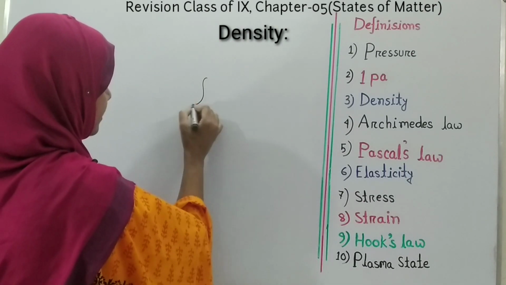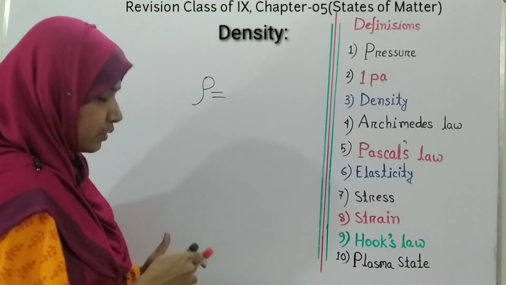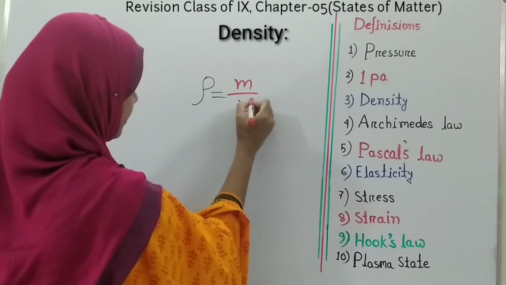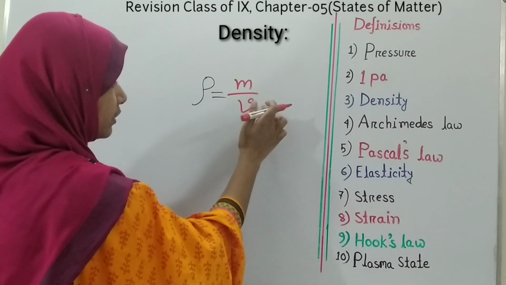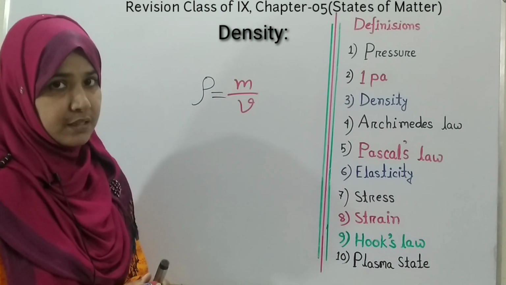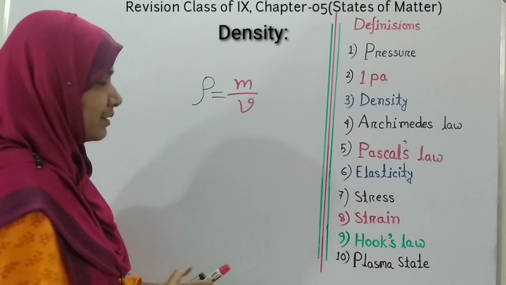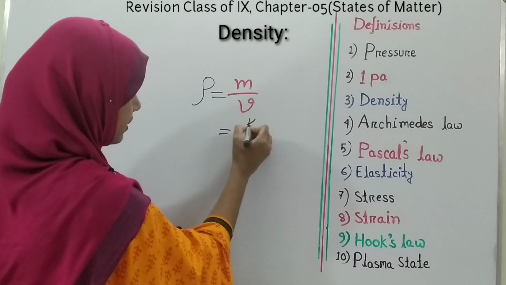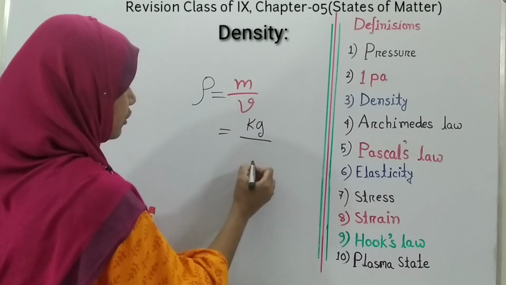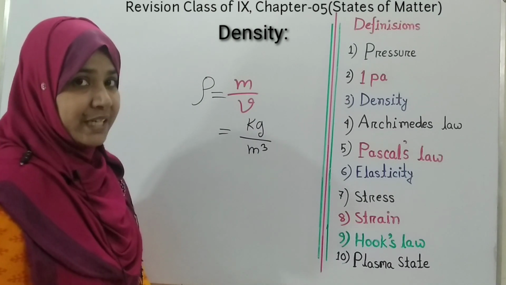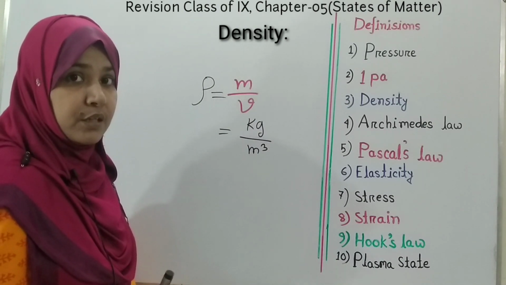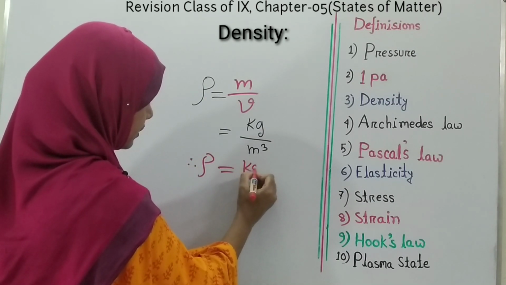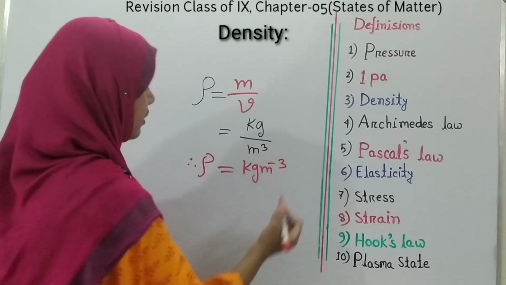So we can write that rho equals m by V. Mass per unit volume is called density, and as you know that the unit of mass is kg and the unit of volume is meter cube, we can write that the unit of density is kg per meter cube.